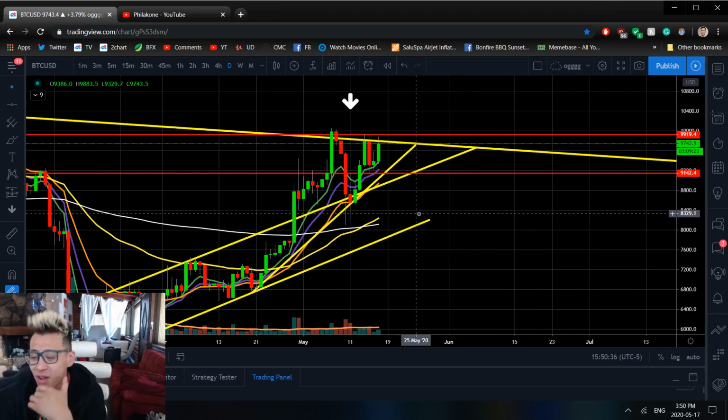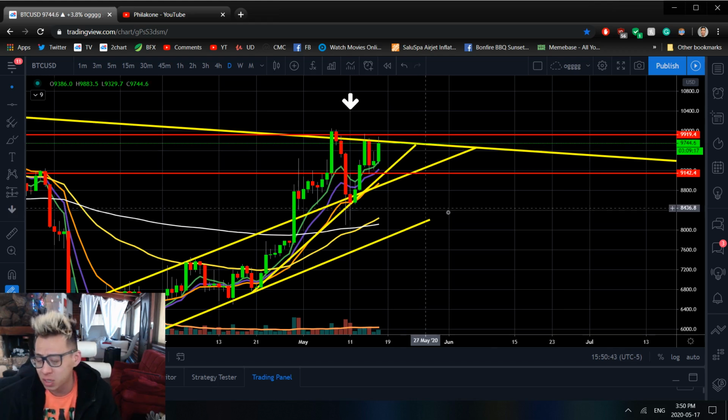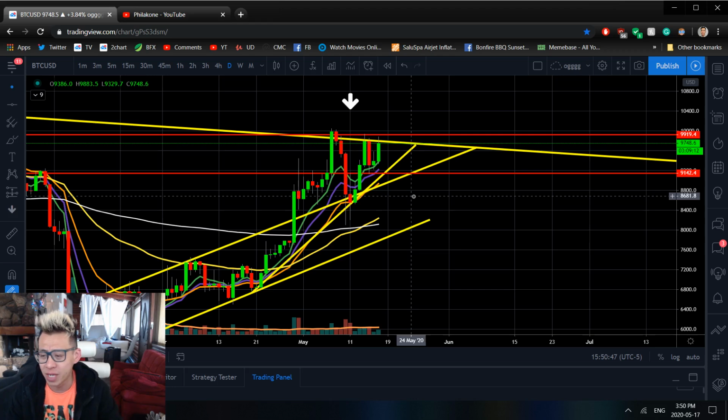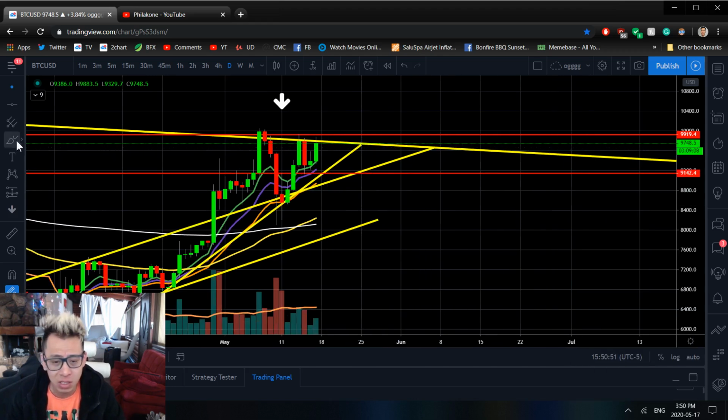wherever this 55 moving average is. I would highly recommend that you follow it in terms of just adding it onto your charts. That's the 55 moving average. And then if we do break out of here, when we squeeze into the apex, right? Like, let's say this is the first one right here. Take a look.